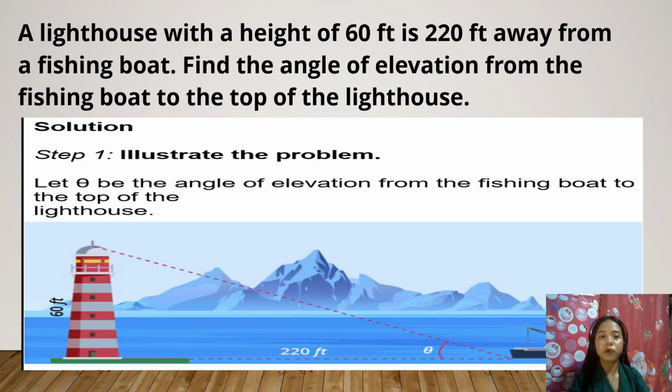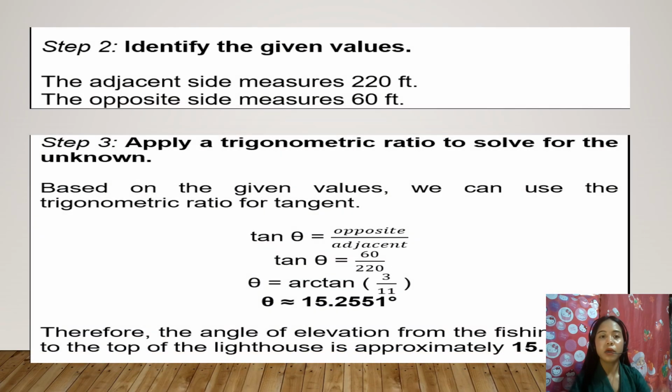So identify the given values. Again, the adjacent side measures 220 feet. The opposite side measures 60 feet. Okay, so the next step is to apply a trigonometric ratio to solve for the unknown.